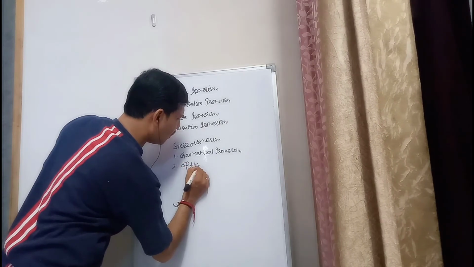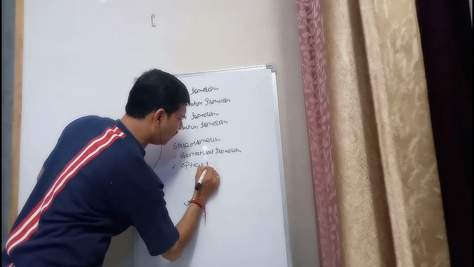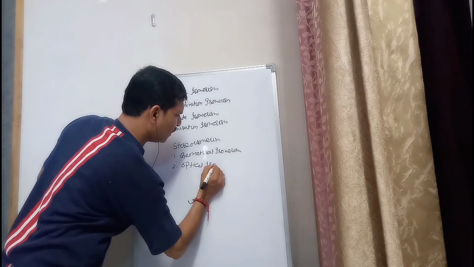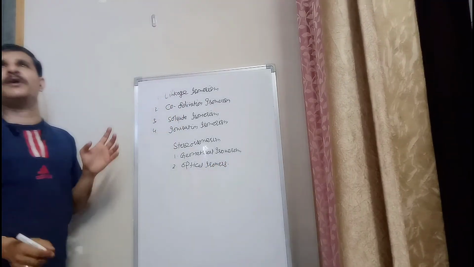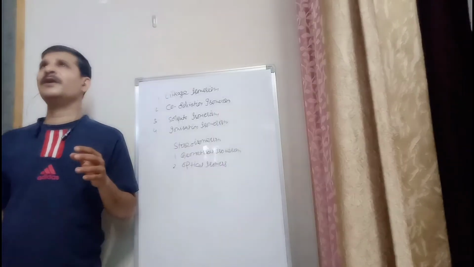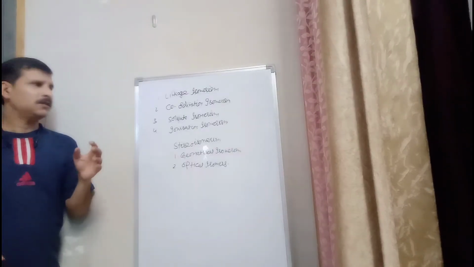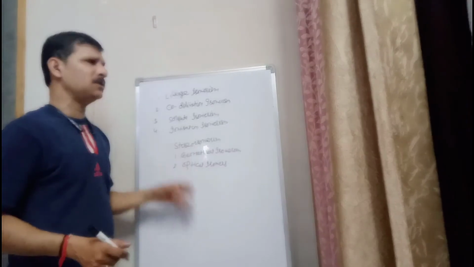One important thing we also want to tell you regarding stereoisomerism: the stereoisomers have the same chemical formula and chemical properties, but they have different spatial arrangements in space. That is why this kind of isomerism is known as stereoisomerism.